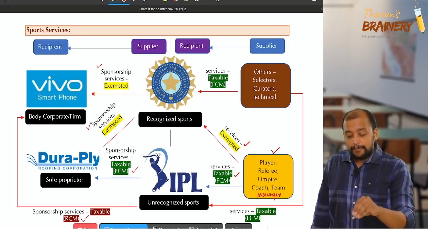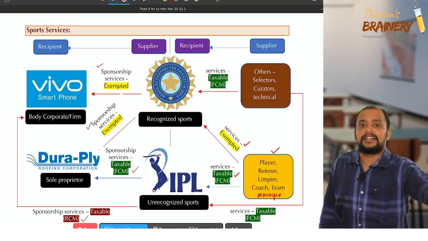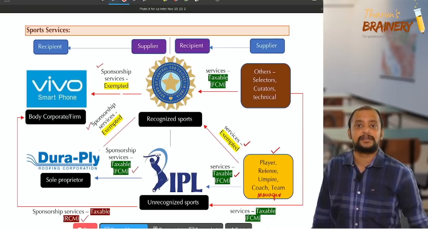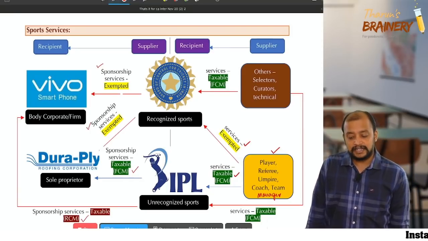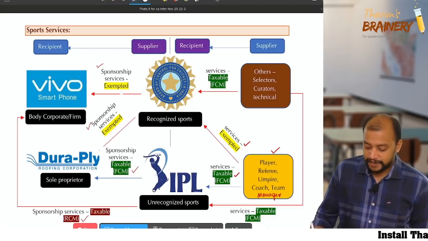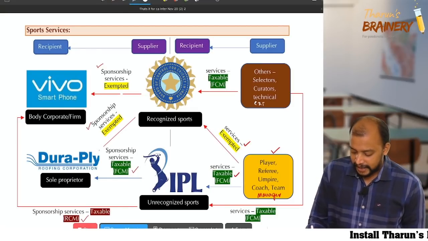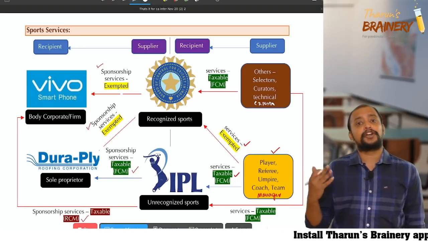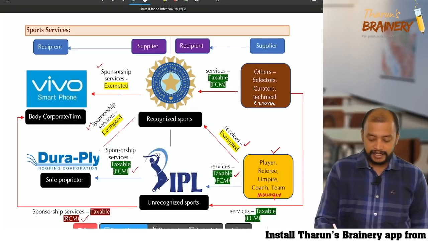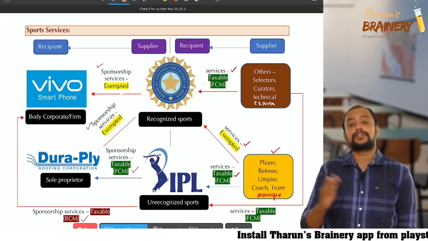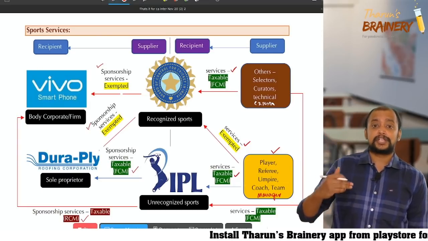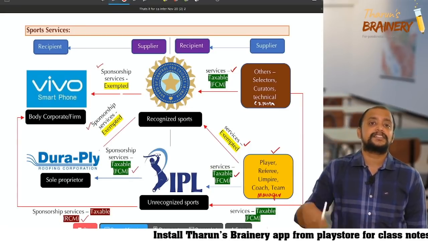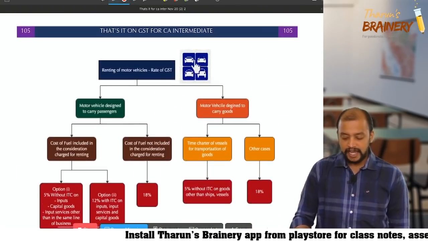A player, referee, umpire, coach or team manager to a recognized sports body is exempted; to bodies other than recognized sports bodies is taxable. Apart from these people, any other person providing service to a recognized sports body or other than a recognized sports body is always taxable under FCM. That is selectors, curators and technical experts. So all others providing services to recognized or unrecognized sports bodies are taxable under FCM. So we have discussed two exemptions related to this. Actually, we discussed the sponsorship service point, and as there is one connecting point here, we discussed these sports related services. So please make a reference there.